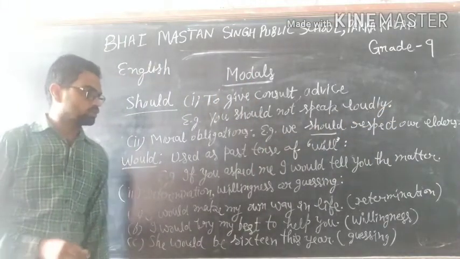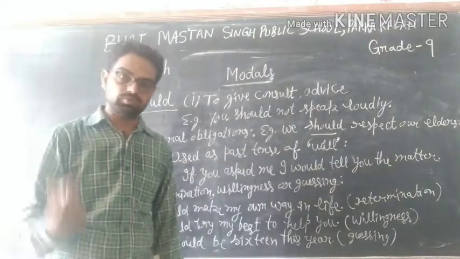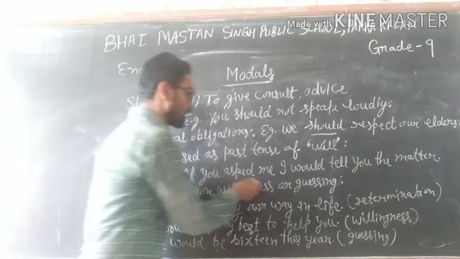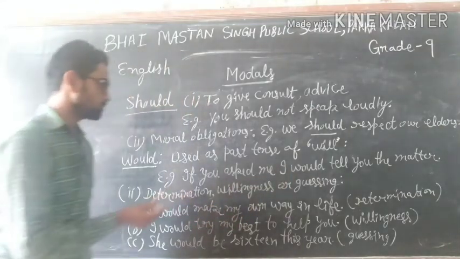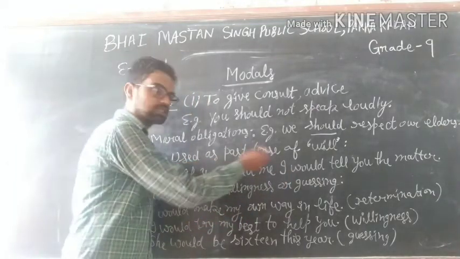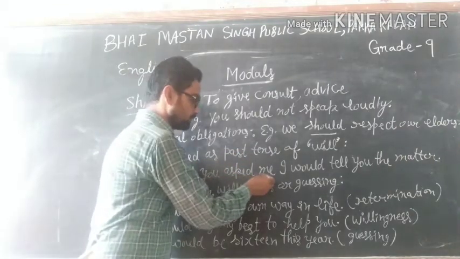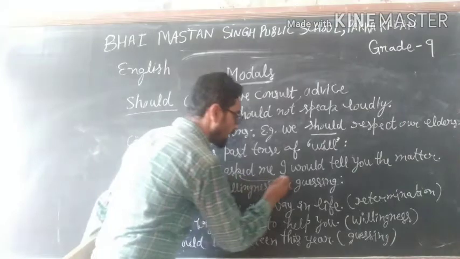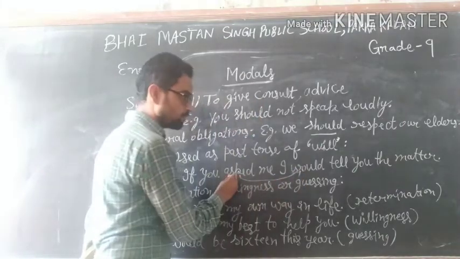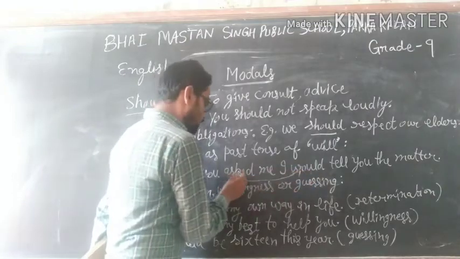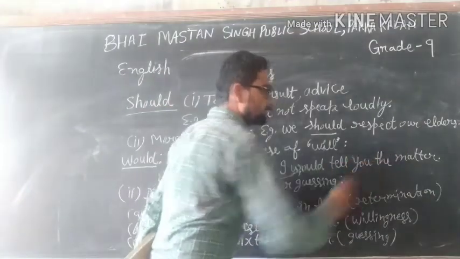Would is used as the past tense of will. In the past, as the past tense of will: if you asked me, I would tell you the matter.